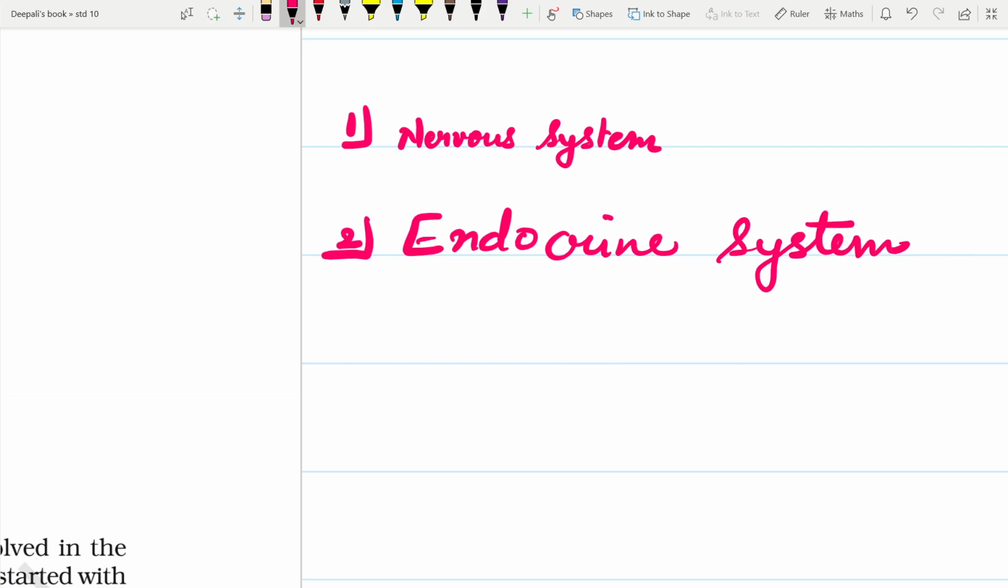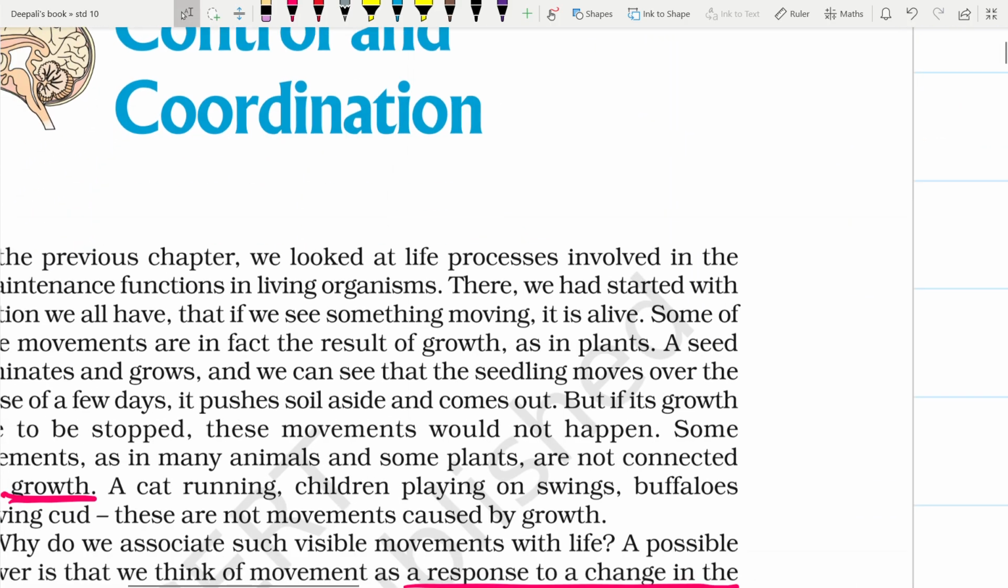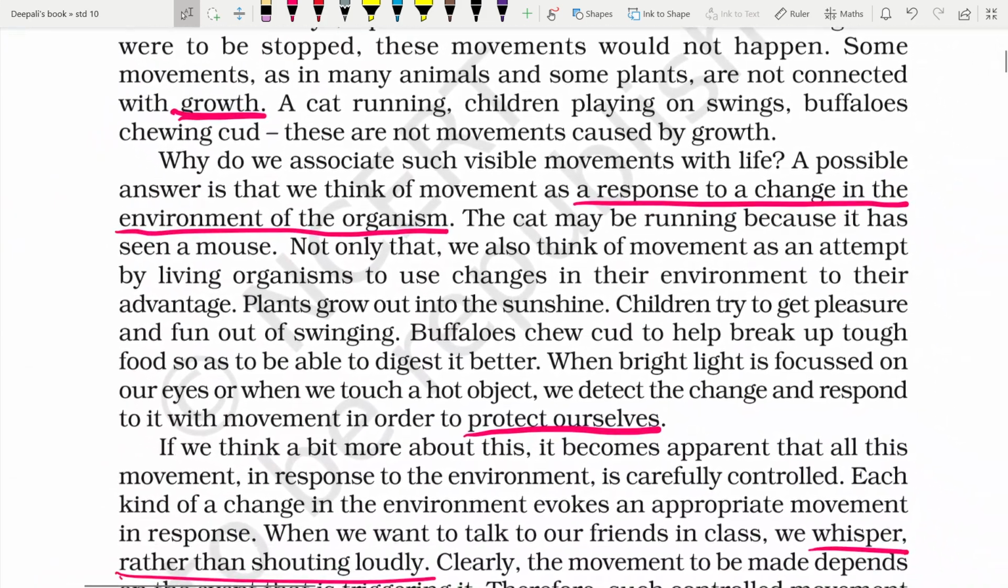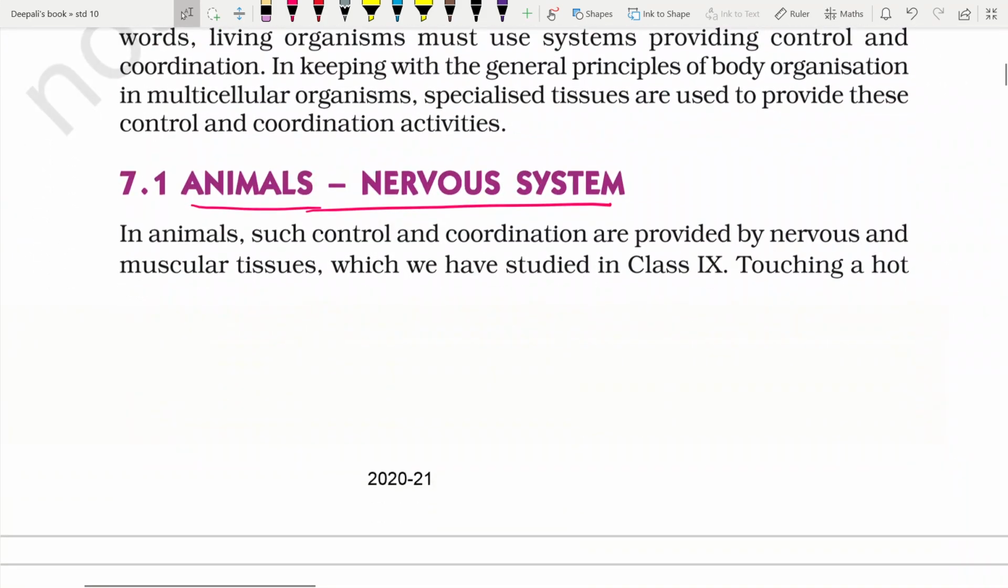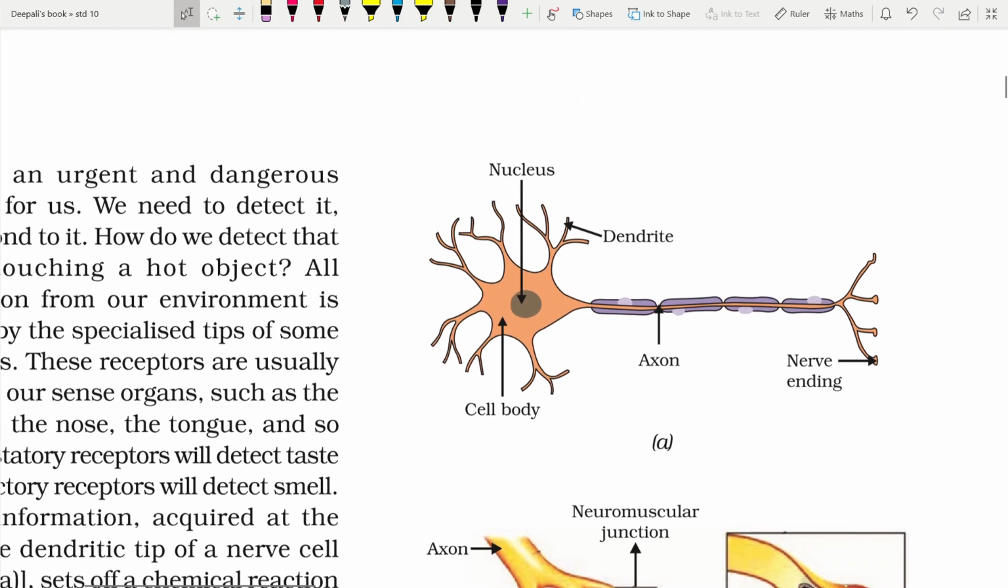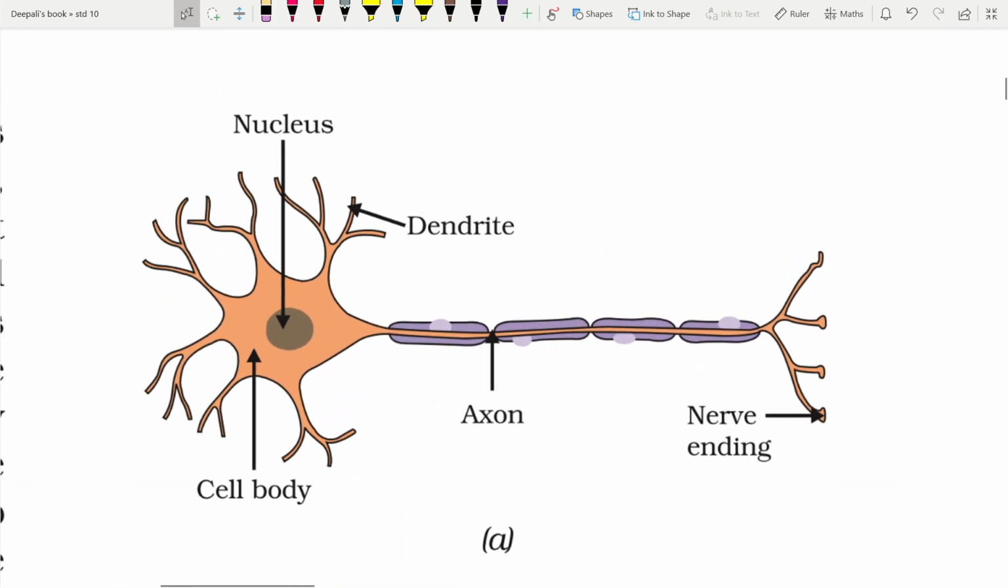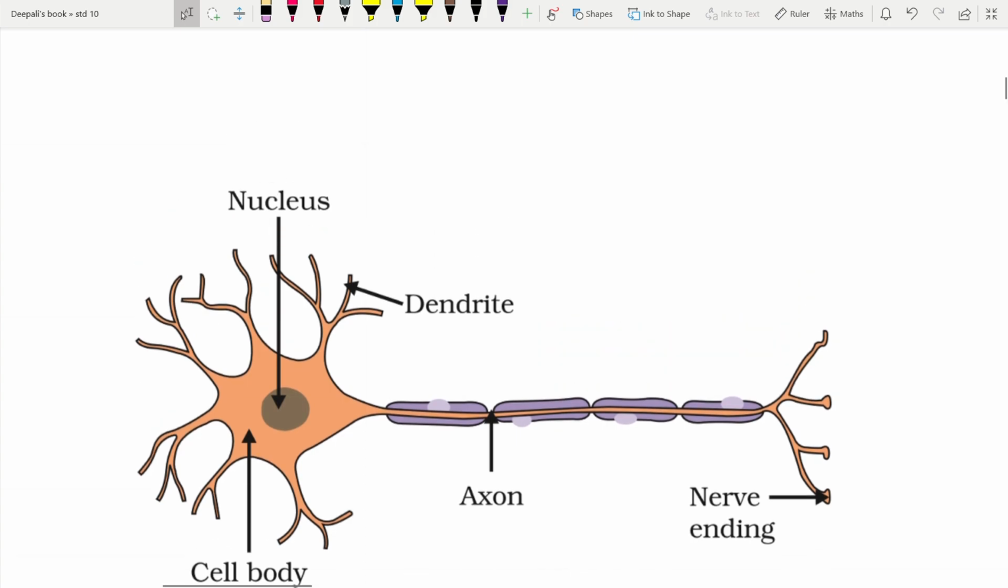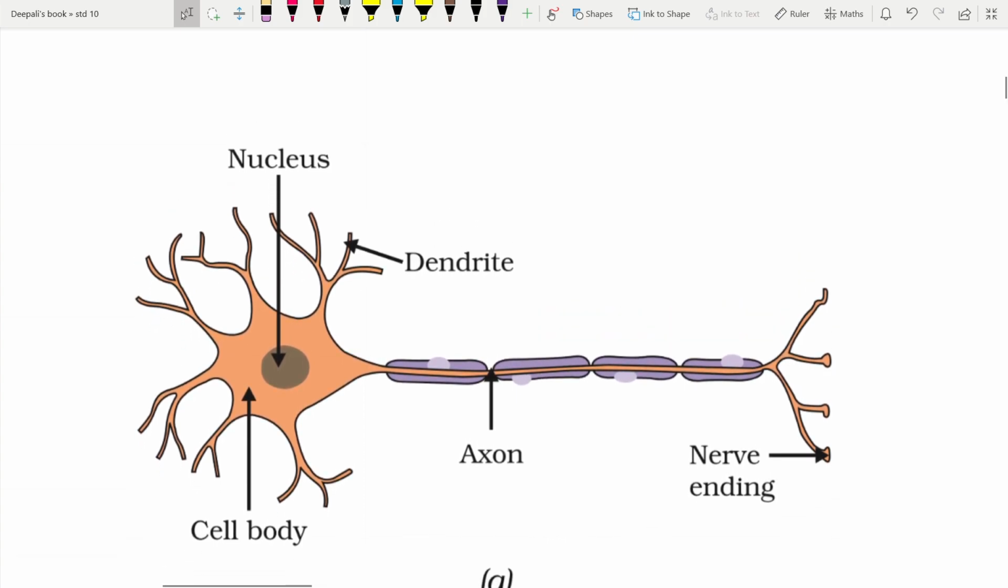Now let us first understand what is the nervous system and how does it function. The nervous system is composed of specialized cells called neurons. And these neurons are the structural and functional unit of the nervous system which exercise control by sending electrical impulses called nerve impulses. So, you can see the structure of a neuron in this particular diagram. This is the structural and functional unit of the nervous system.